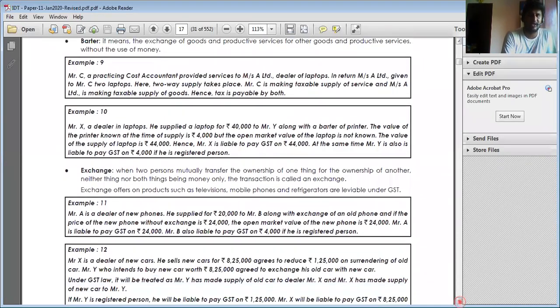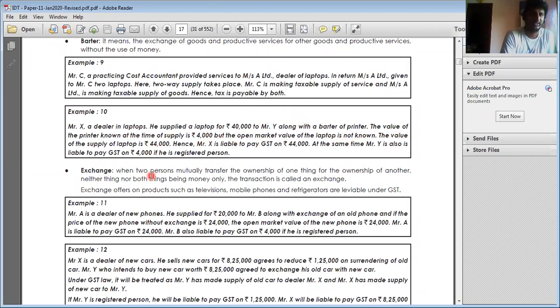We are not seeing any value, etc. So Mr. X, a dealer of laptops, supplied a laptop of rupees 40,000 to Mr. Y with a barter of a printer. The value of the printer is 4,000, but the open market value of the laptop is not known. So the 40,000 that X is selling to Y plus this 4,000 makes the total value 44,000.